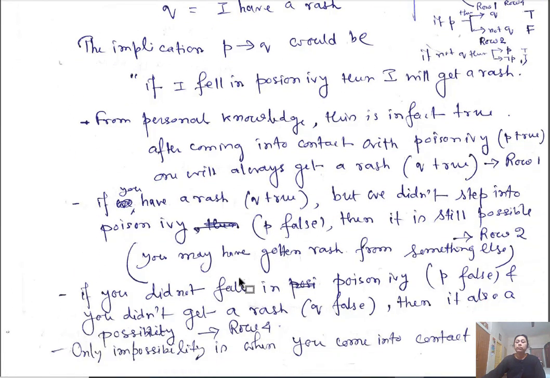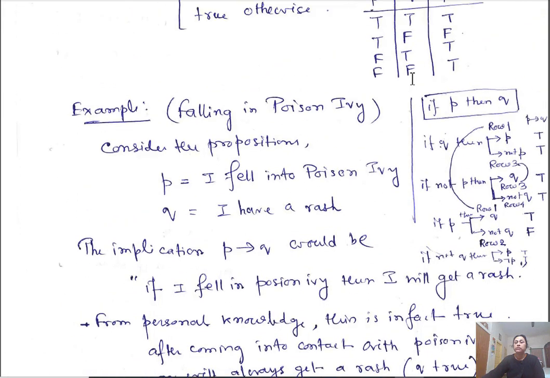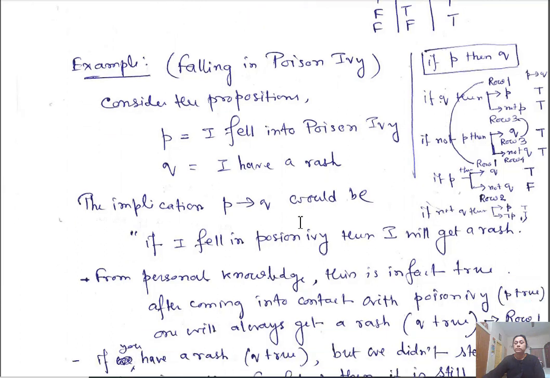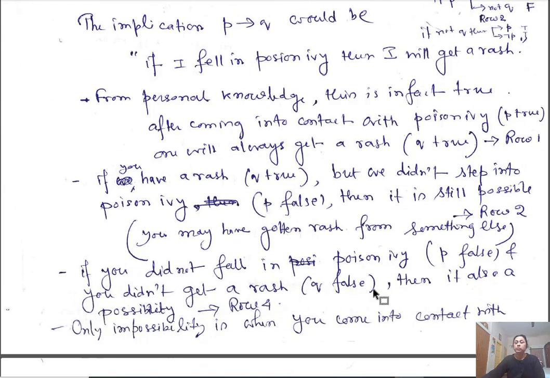Okay, so if you didn't fall into poison ivy, that means P is false, and I didn't get a rash, so Q is also false. Okay, this is also a possibility. I didn't fall into poison ivy, so I didn't get a rash. So this is also a true case. Both are false, and in that case it is also true. That is also a possible case.